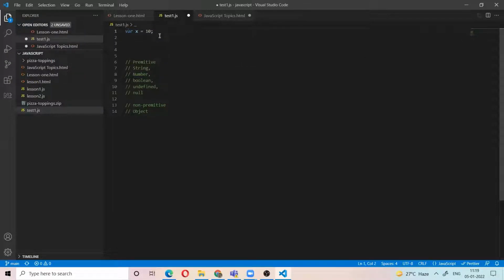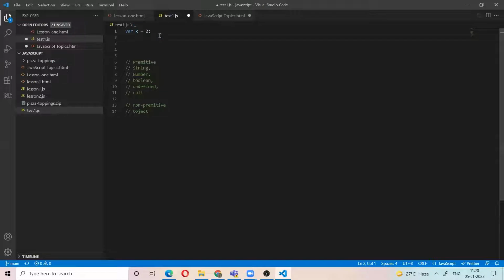Now come to the string data type. For example, x equal to hello. Here, hello is the string data type. If I give x equal to 2, here 2 is the number data type. If I give x is equal to true, the type of x is boolean. Let's see.